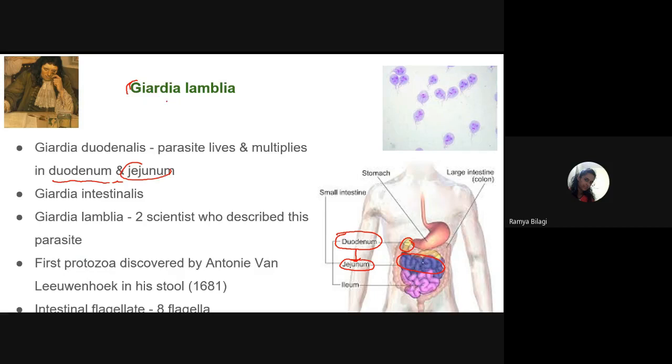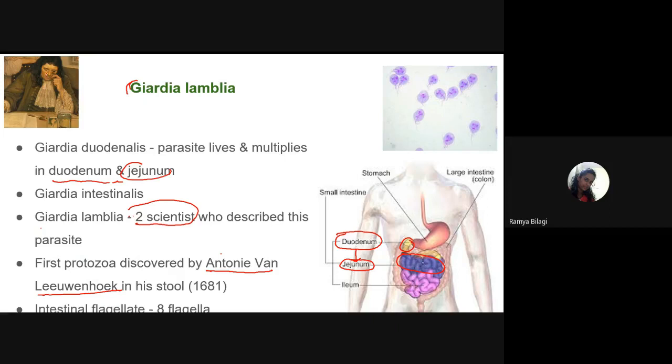Giardia lamblia. Like I already told you, it has been named Giardia lamblia based on the names of the two scientists who described it. And very important is that this was the first parasite or protozoa described, and it was described by whom? Anton van Leeuwenhoek.